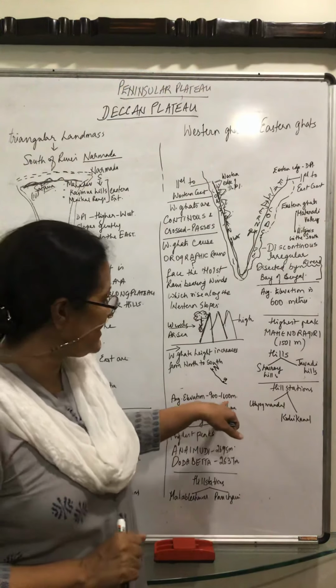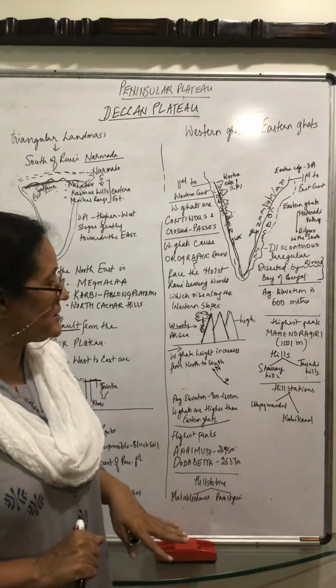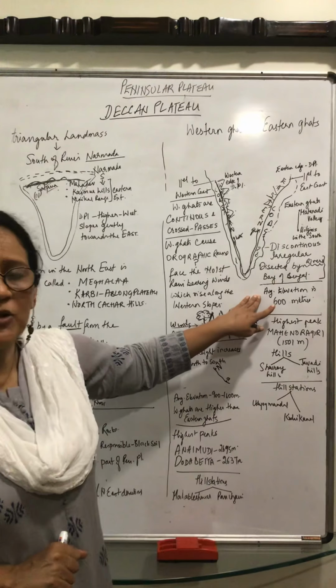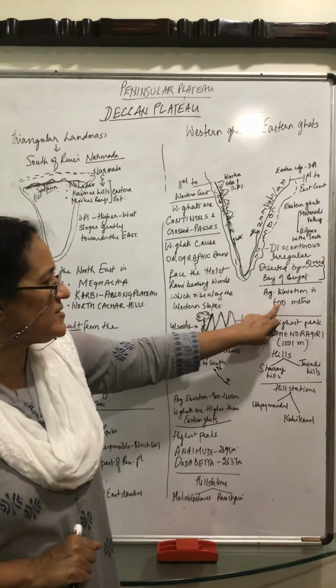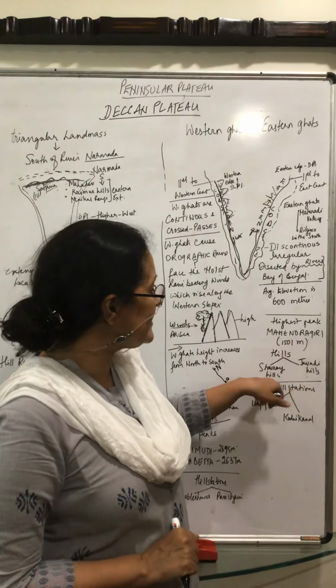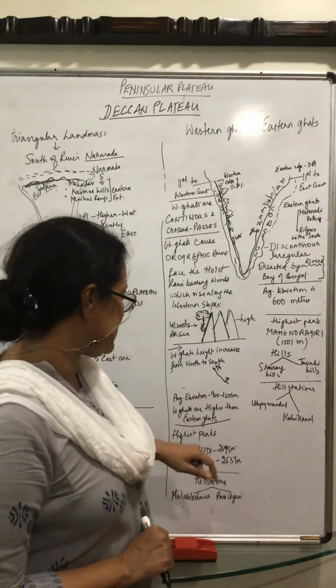Average elevation is 900 to 1600 meters. They are higher than the Eastern Ghats. Eastern Ghats are not so high. See, the elevation is only 600 meters. Here it is 900 to 1600. And which hills are over here? Chevroy and Javadi hills.